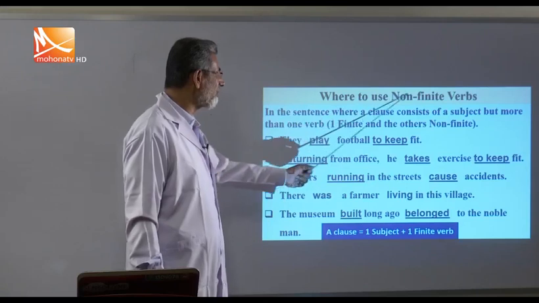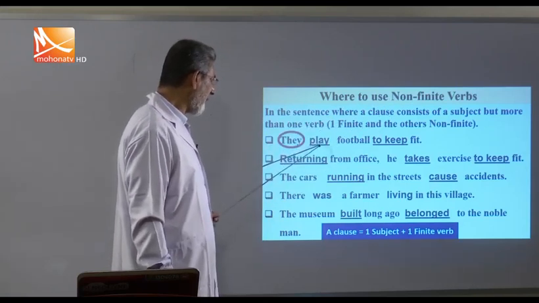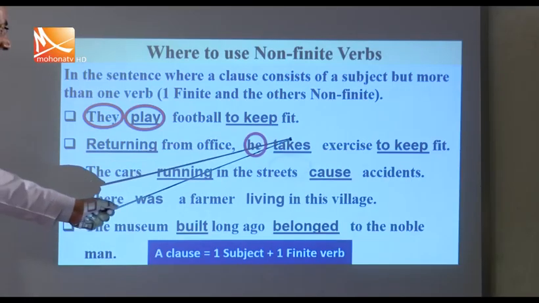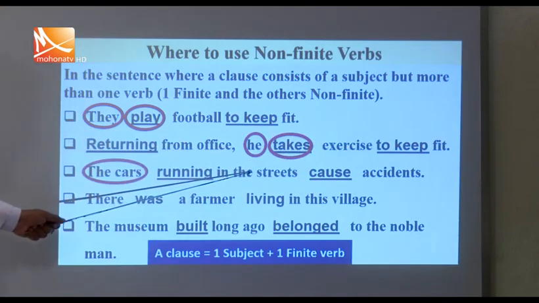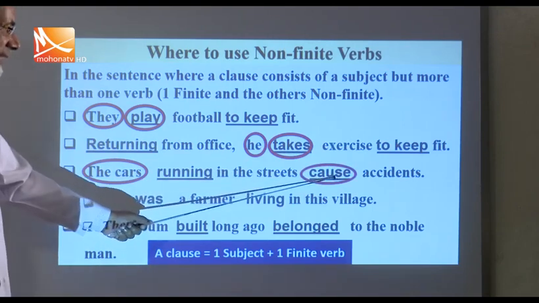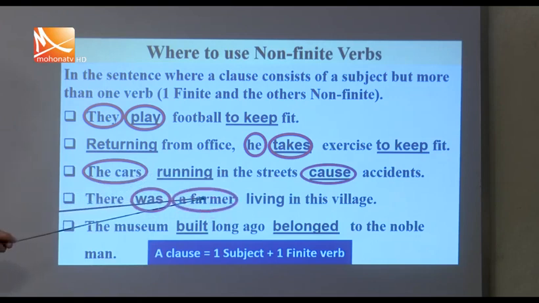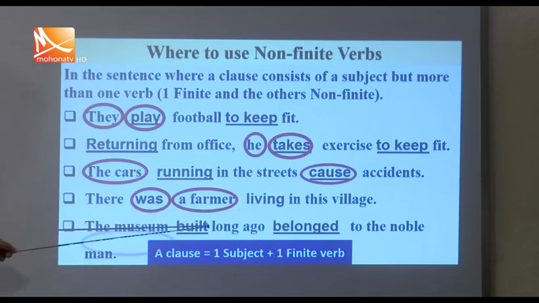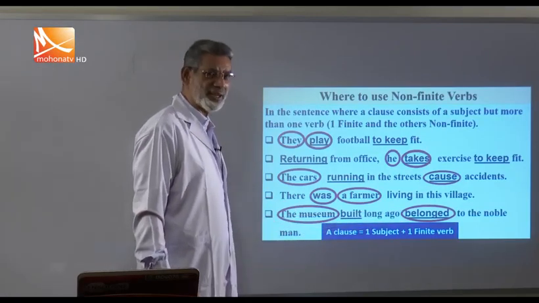Now, why use non-finite verbs? You see here in the sentence, they play, so this is non-finite. Returning home from office, she takes. This is the subject, he takes. So this must be non-finite. The cars running in the streets. The car is the subject, and the verb is finite. So it must be non-finite. Was is finite, farmer. So this must be living. There was a farmer, lived in this village would be wrong. Living in the village. The museum built long ago belonged to the nobleman. A clause has one subject and one finite verb.